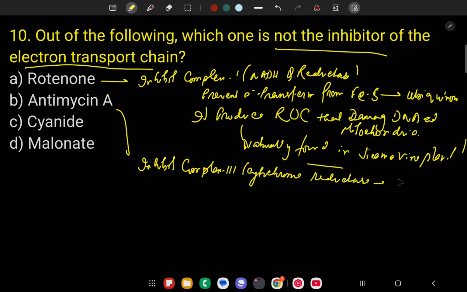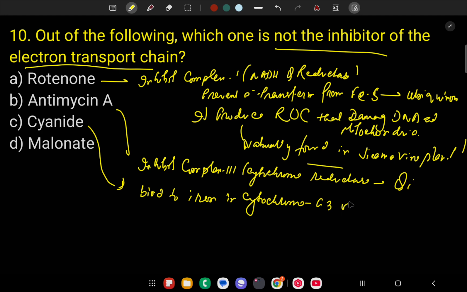It binds to the Qi ubiquinone site of complex 3. Then number 3, cyanide. Cyanide binds to the iron in cytochrome a3 of complex 4.